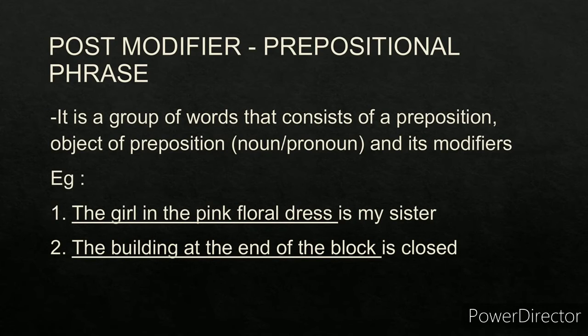Now, what is a prepositional phrase? It is a group of words that consists of a preposition, object of preposition, and its modifiers. Object of preposition is nothing but the word that comes after the preposition. It could be a noun or a pronoun. So example would be, the girl in the pink floral dress is my sister. So the girl in the pink floral dress is the noun phrase, and it consists of a prepositional phrase, in the pink floral dress. In is the preposition, dress is the object, and pink and floral are the modifiers.